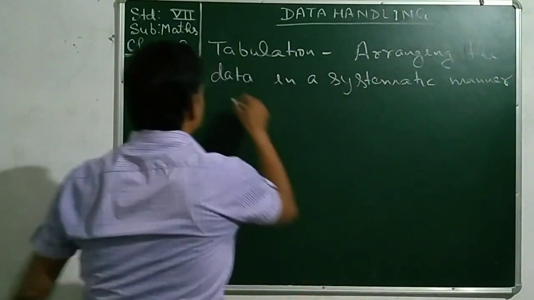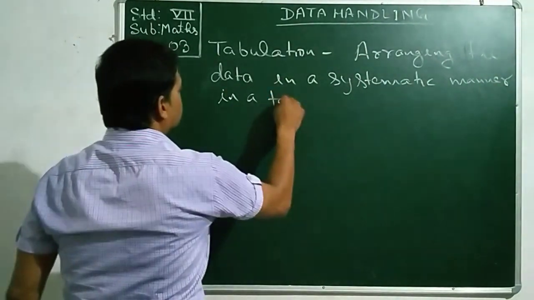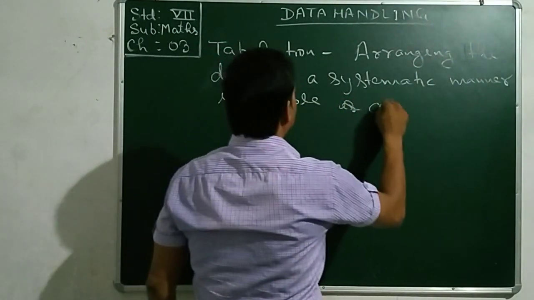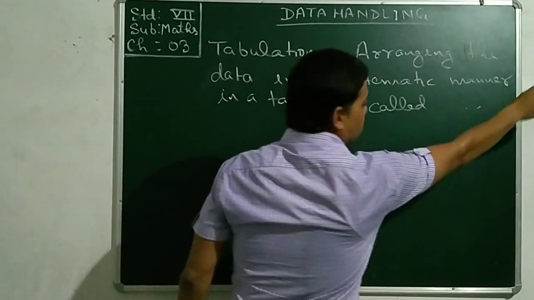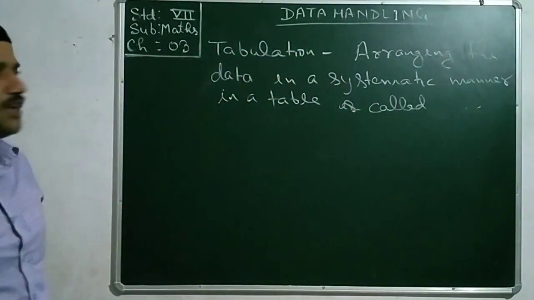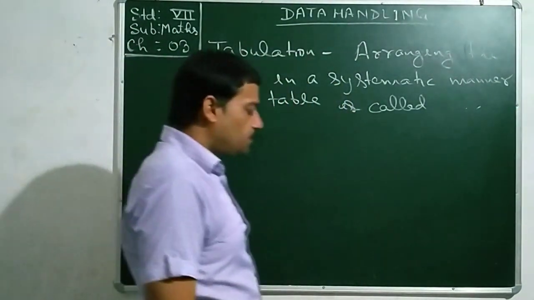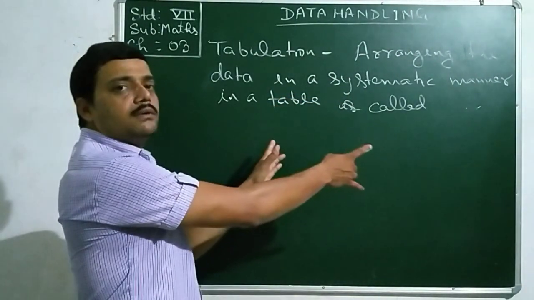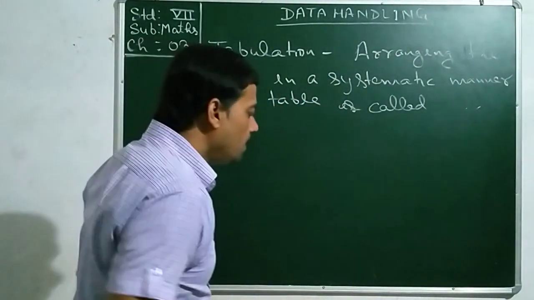In a table is called tabulation of data. You will complete it, and by the definition it is clear: we put the given data in a table.